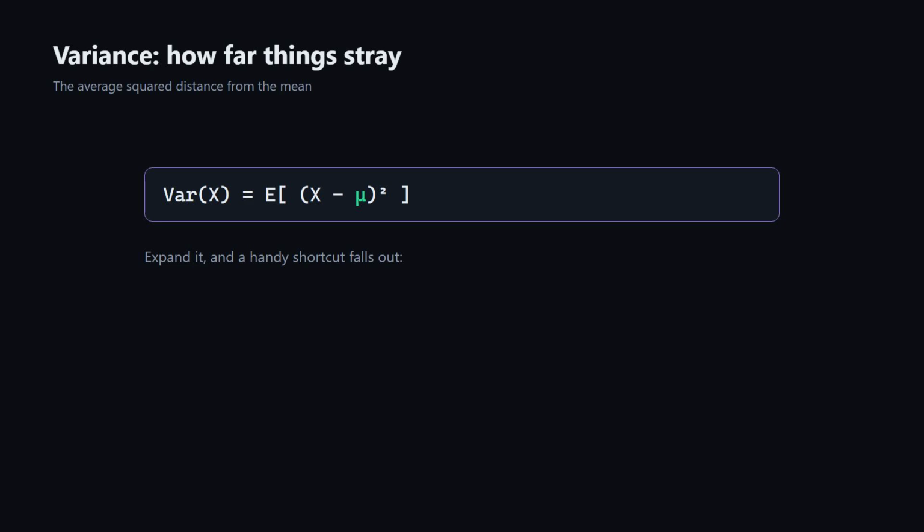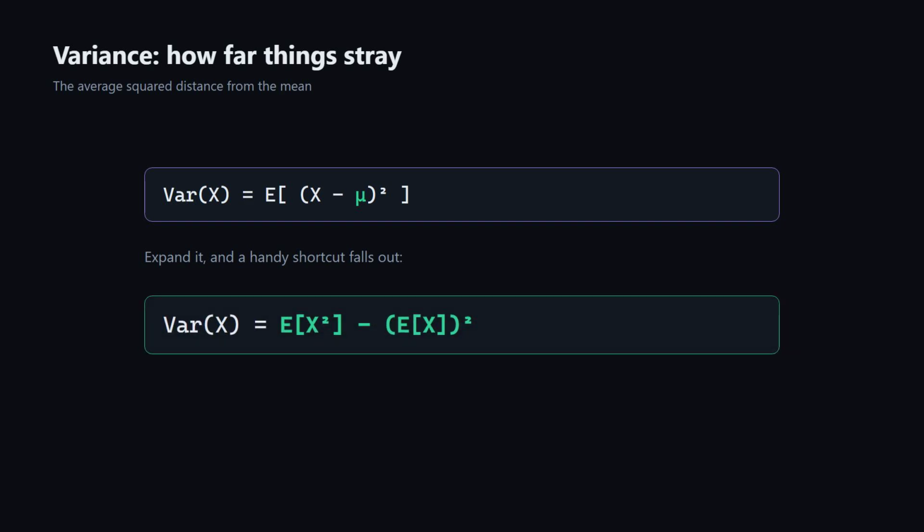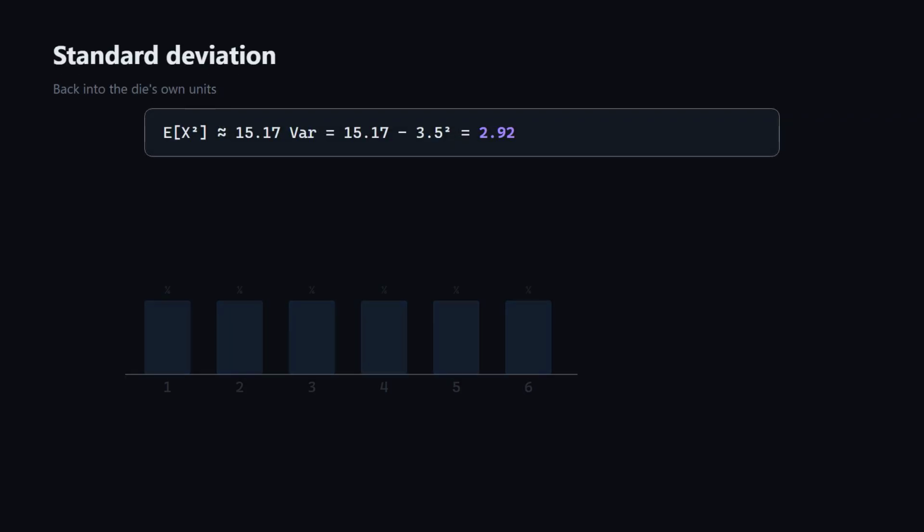Expand that definition algebraically, and a handy shortcut falls out. Variance equals the expectation of X squared minus the square of the expectation of X. Much easier to compute in practice. Check it on the die.